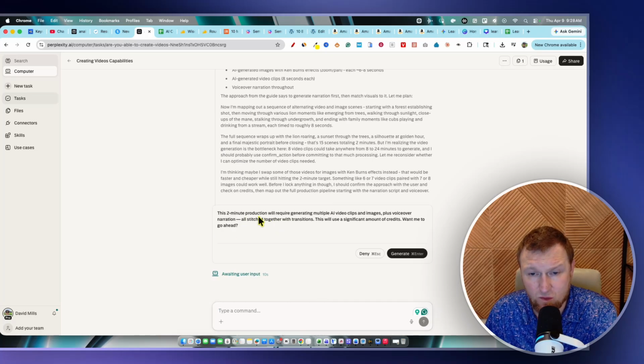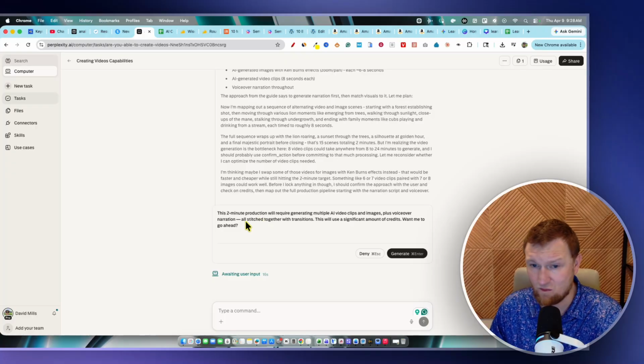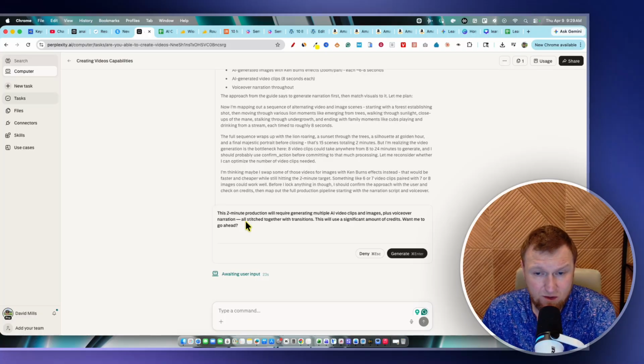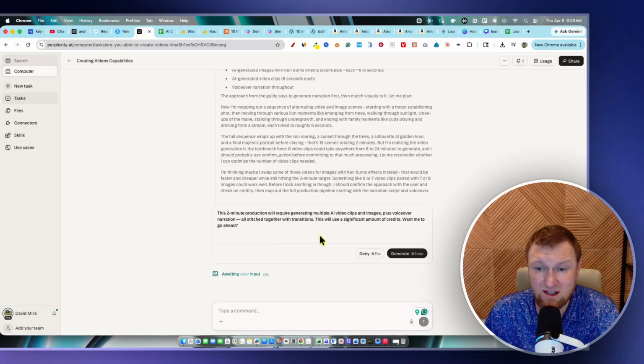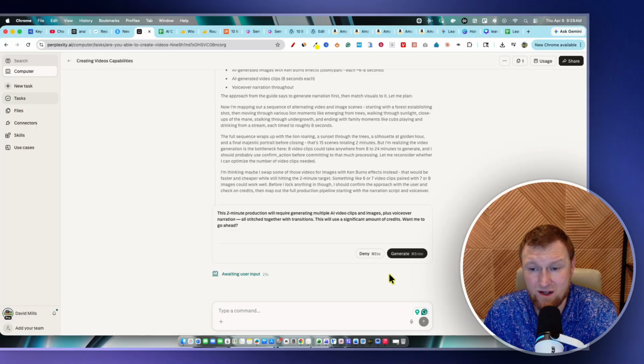The 2-minute production will require generating multiple AI video clips and images plus voiceover narration. So it's going to create a script and a voiceover narration. Really cool. I'm not going to tell it what kind of voice or anything like that. We'll just trust that it's going to create a good one. All stitched together with transitions. This will use a significant amount of credits. Want me to go ahead? I'm going to go ahead and say, yes, let's use our credits up.